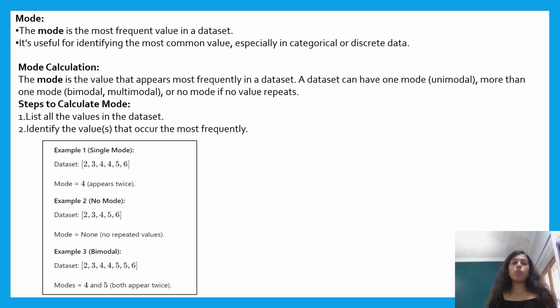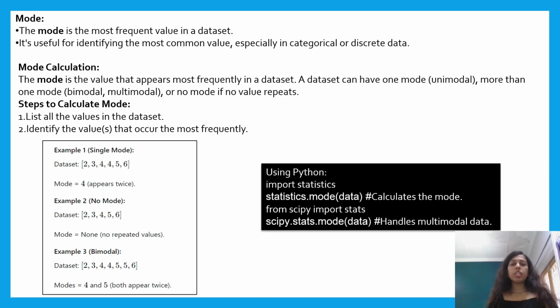Let us see how to calculate the mode. Step 1 is to list all the values in the dataset. The second step is to identify the values that occur most frequently. Let us see how we calculate the mode using Python. Using the statistics library, we can calculate it by statistics.mode of the data. And from scipy, import stats and calculate the mode by scipy.stats.mode of the data. This handles multimodal data.